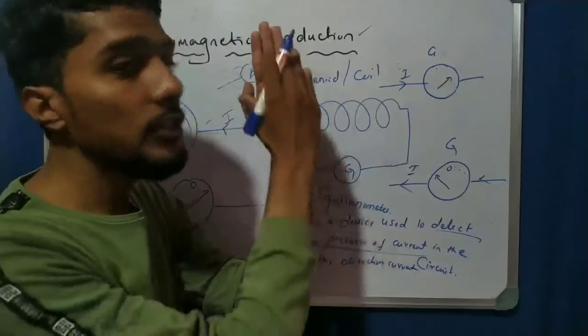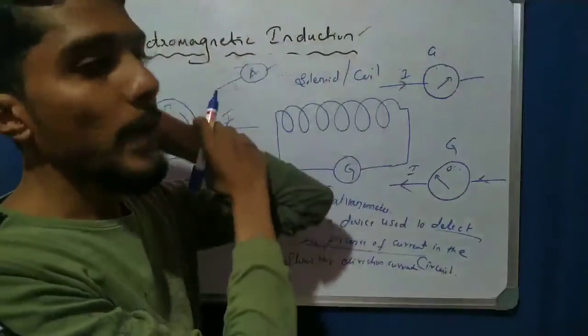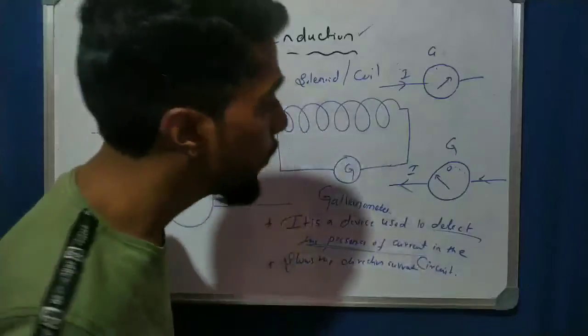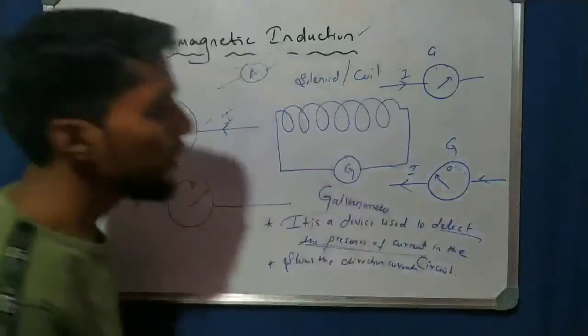This is a galvanometer, and this is the zero. If the deflection is to this side, the current is in this direction. If the deflection is to the back side, the current is in the opposite direction. So that is what is important. This galvanometer is used in this device.